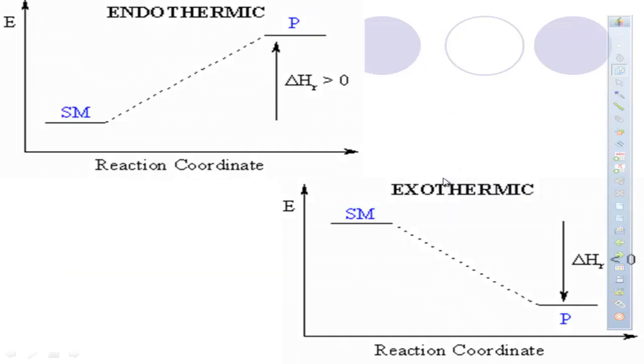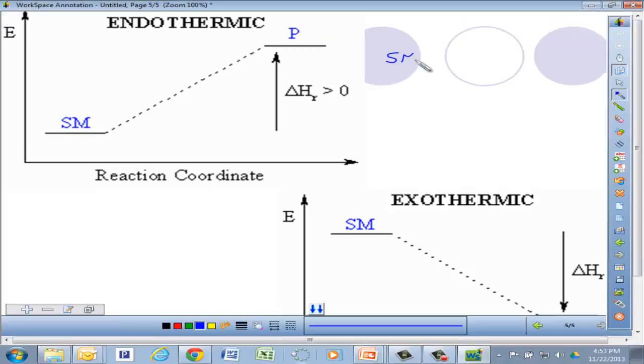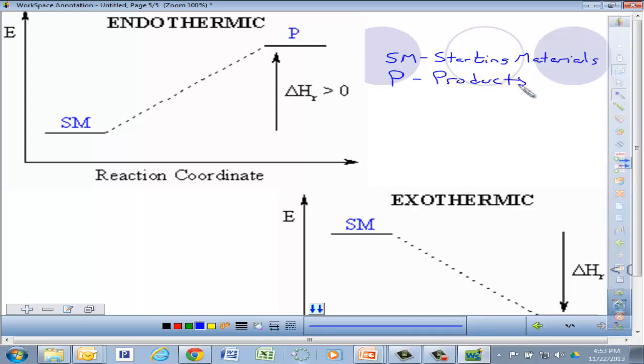And here's a couple different graphs. The thing that I want to tell you, SM is just going to be our starting materials. P is going to stand for the products, or what's produced. So when you look at an endothermic reaction, we said energy is put in to the reaction. So this is the energy that I'm talking about. Energy's put in, and notice what happens. The final resulting product has more energy than what we started with, because we added energy to the starting materials.